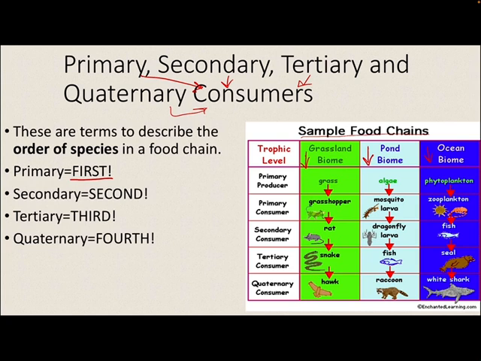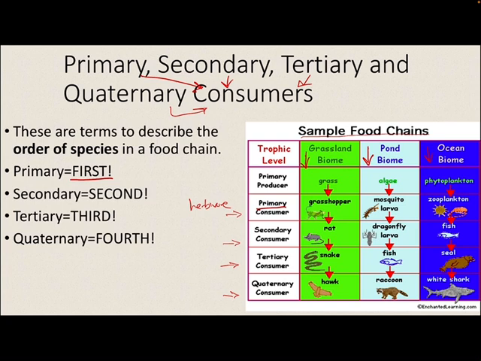Now you get into classifying your consumers, right? And you'll see that your primary consumer is a grasshopper. Why is your primary consumer a grasshopper? Well, your primary consumer is a grasshopper because the grasshopper is an herbivore and it eats the grass. So it is the primary consumer. It is the first organism that eats the grass.